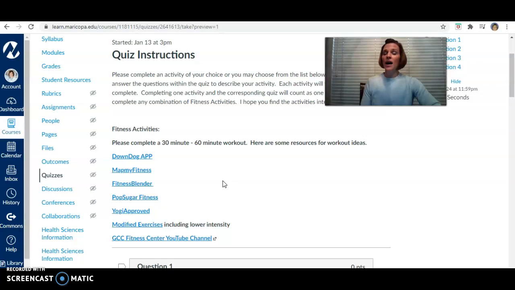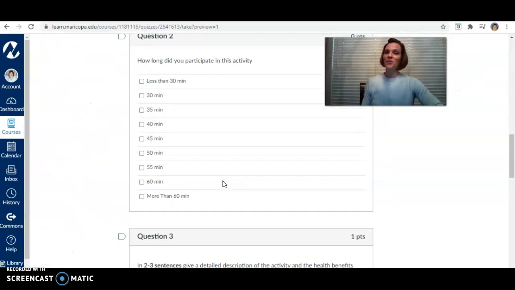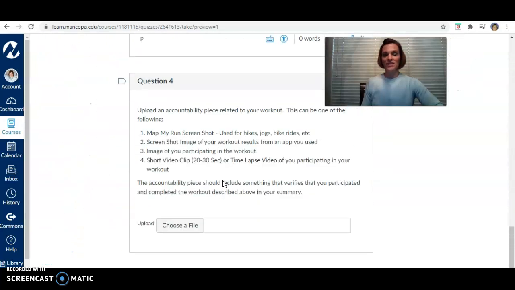We just need you to include an accountability piece. Okay, so your accountability piece, as you scroll down after you answered those questions, is going to be in question number 4. You have a variety of ways which you can show us that you completed that. If you have a smartwatch, you can take a picture of your smartwatch and upload it. If you use your cell phone, you can use a MapMyFitness app or other apps that track your hike or your run or your walk.